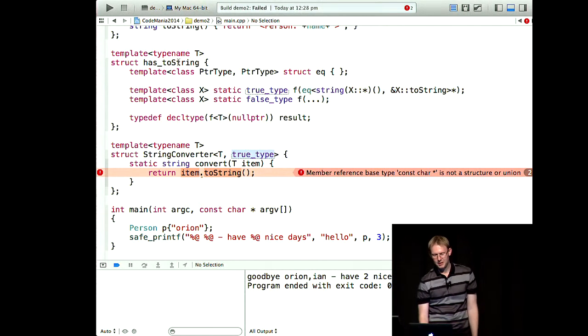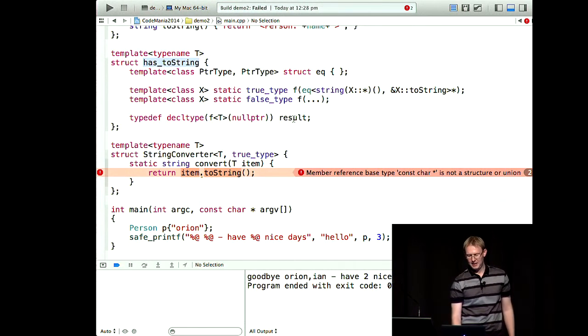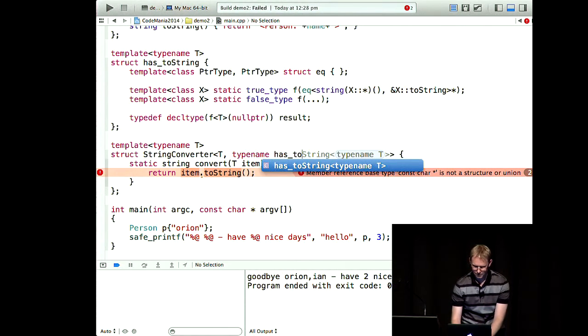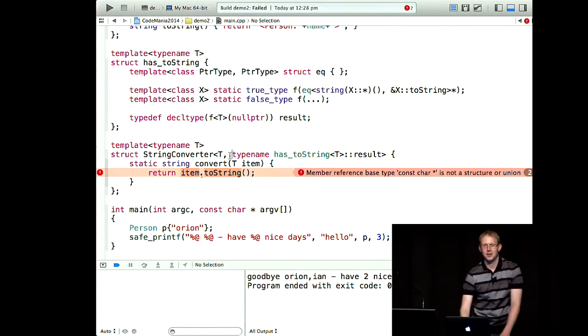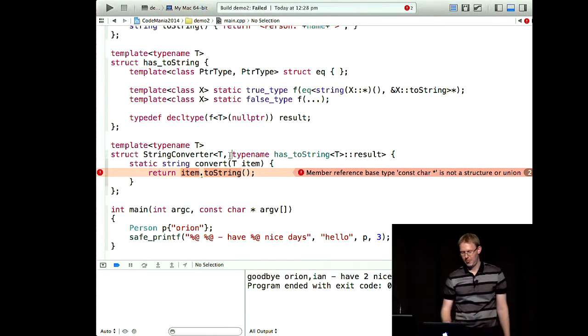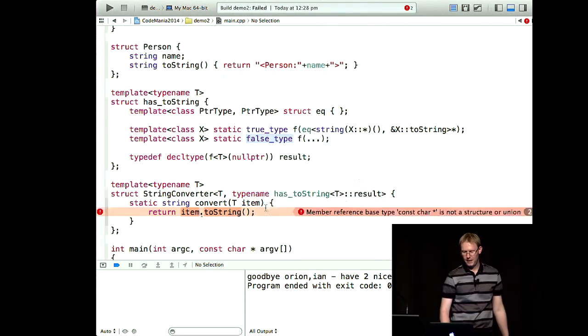So we need to somehow plug this into here. So if we have a true, we want to plug a true type in, or a false type. And conveniently, that's exactly what this does. So let's plug that in. We need the typename there just because of a weird syntax rule. So what we're doing is we're saying effectively call this compile time function and stick the result in. So if we have toString, the result is going to be true type. And the compiler is going to go, yep, that's the specialization I'm looking for. If we don't have it, it's going to be false type. It's not the specialization we're looking for, and we fall back to the base.